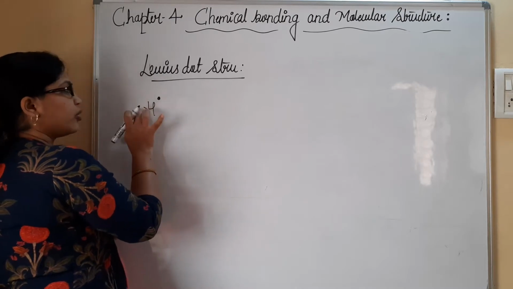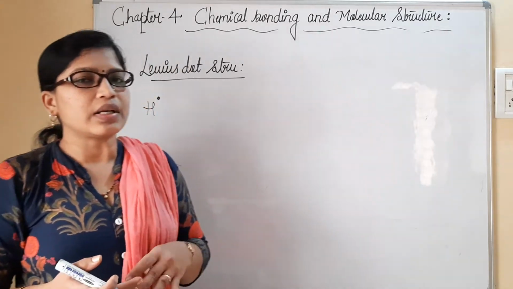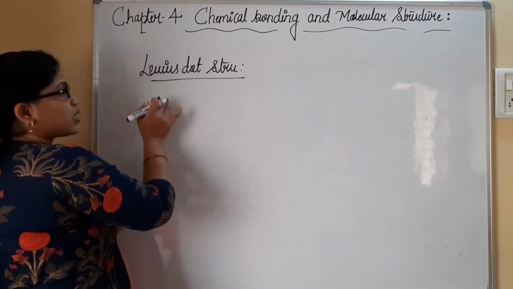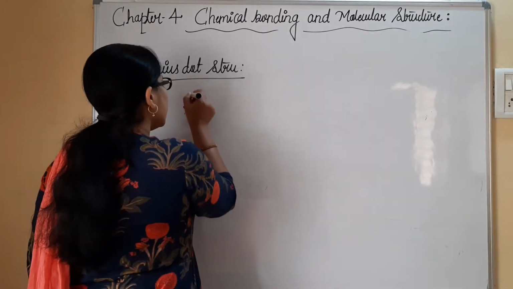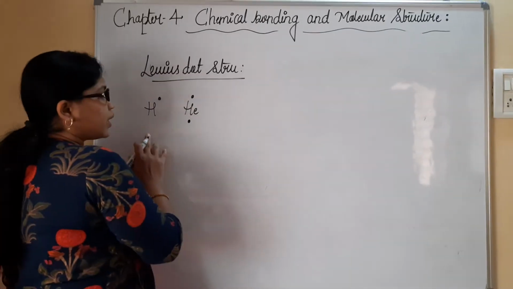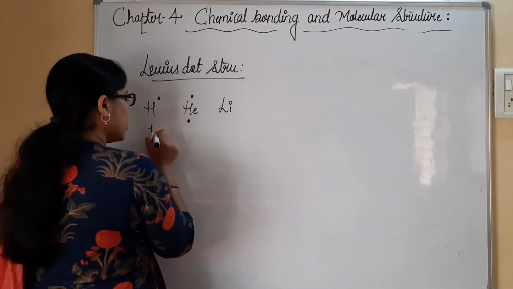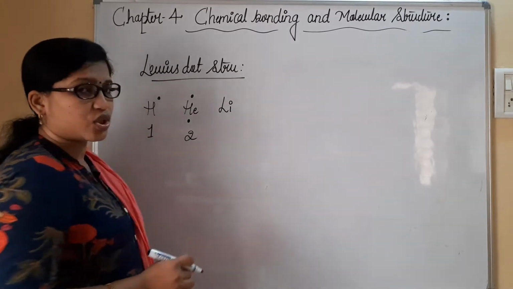It can be written here or here and so on, according to the feasibility of the bonding. So this is the Lewis dot structure we can write for hydrogen. And we have helium, which has 2 electrons. Once we write hydrogen and helium, we will have lithium here because it has 1 electron in the outer shell. Now the question arises, it is with 3.